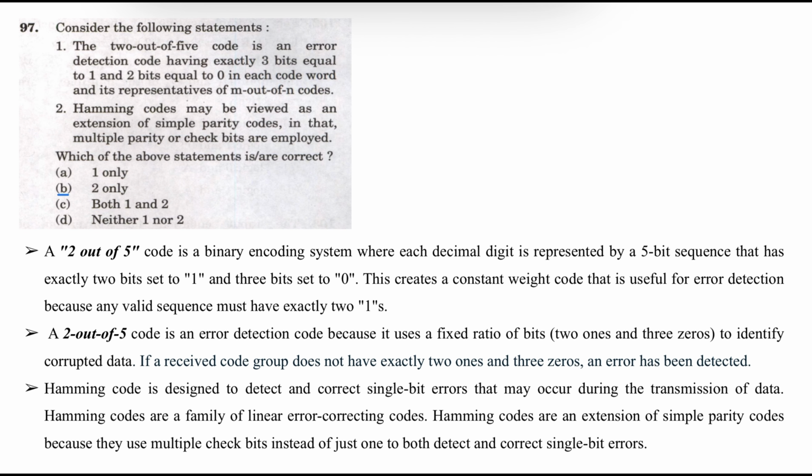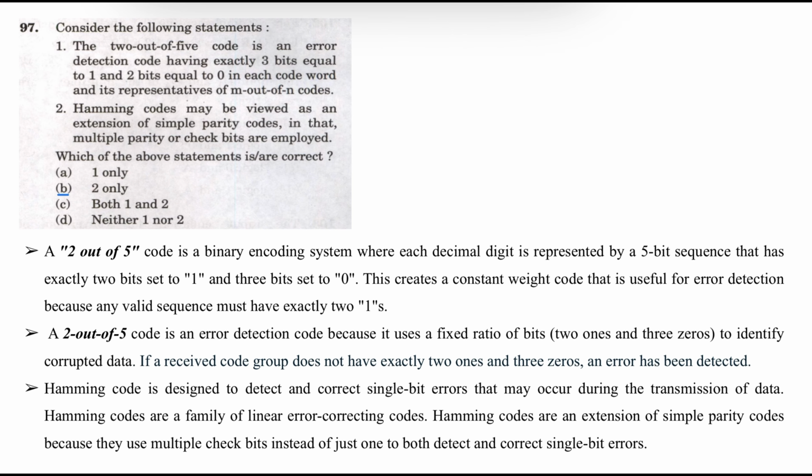Question number 97. Consider the following statements. Statement 1. The 2 out of 5 code is an error detection code having exactly 3 bits equal to 1 and 2 bits equal to 0 in each code word, and it is representative of m out of n codes.